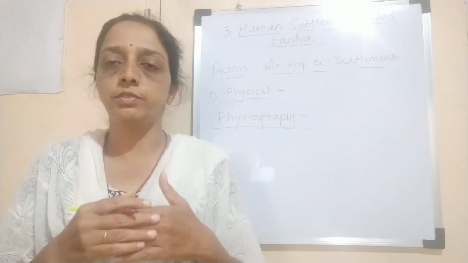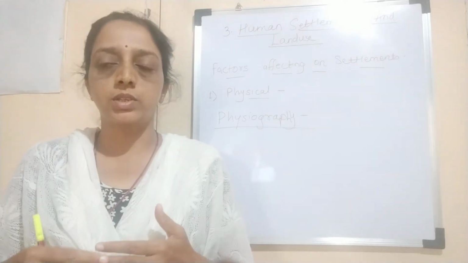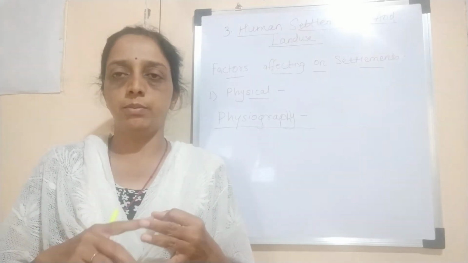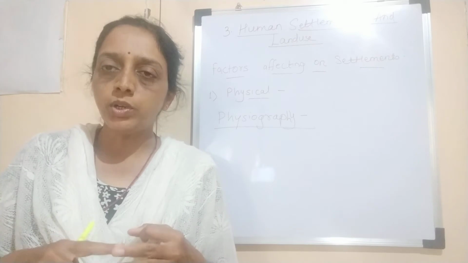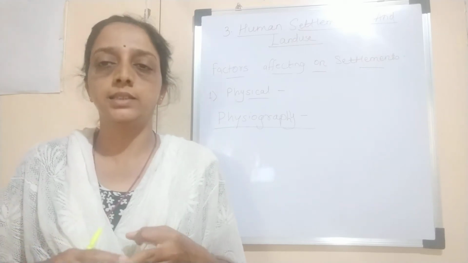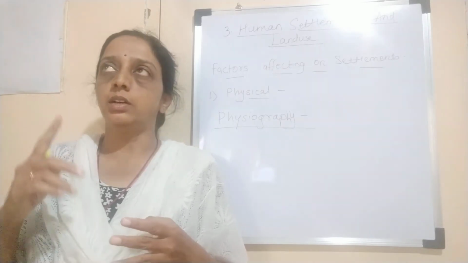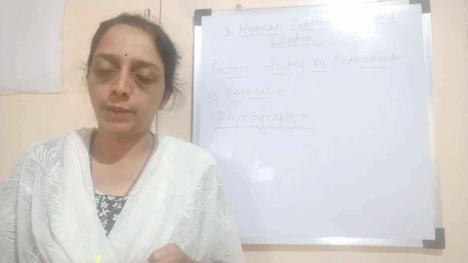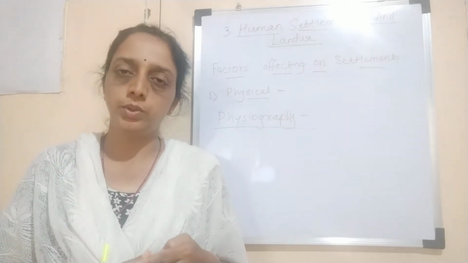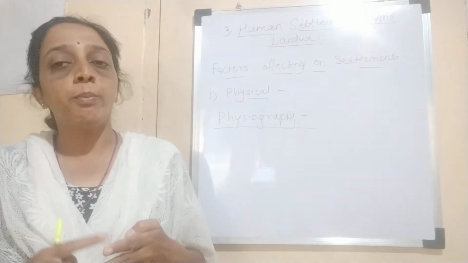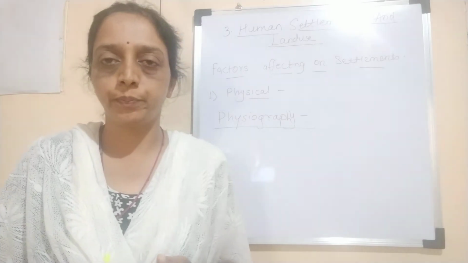Again in physiography, three landforms are important: plains, plateaus and mountains. Mountainous regions are inaccessible, with lack of facilities, severe climatic conditions at a higher altitude, so man cannot settle over there.